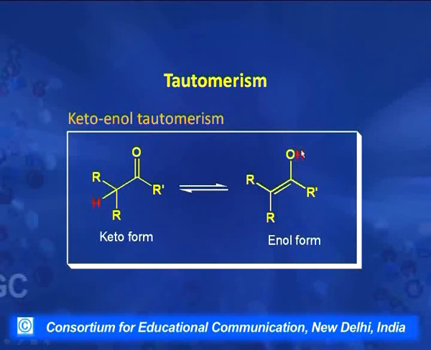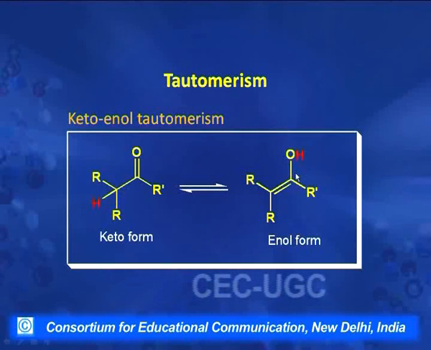Now, this compound has an OH group, that is an alcohol group, and a double bond. Double bond means ene and OH means ol. So, this type of compound is called an enol, and this is keto. So, one compound has a keto functional group, the other compound has an enol functional group. This type of tautomerism is called keto-enol tautomerism. In tautomerism, these compounds remain in equilibrium.